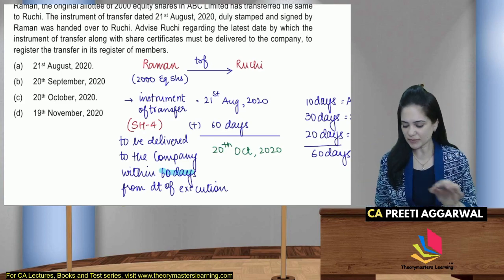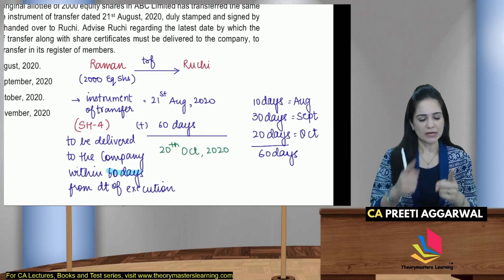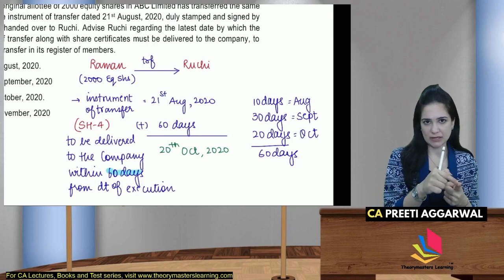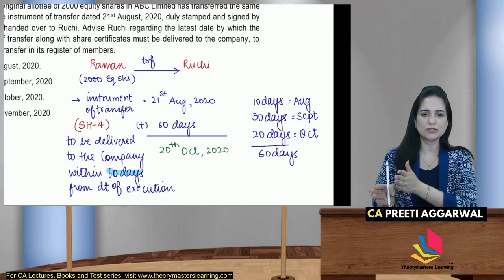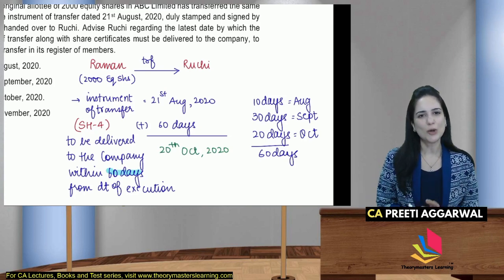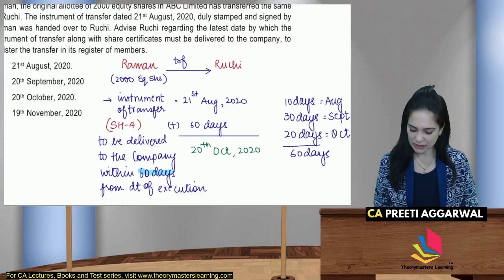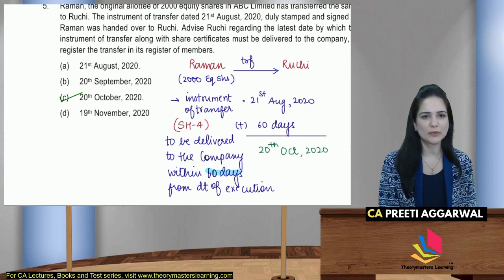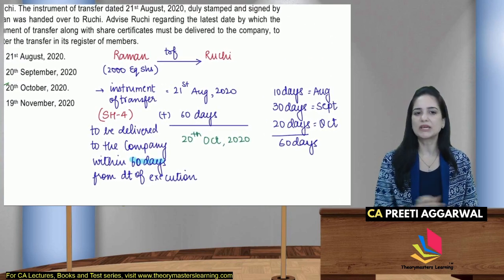So 60 days from the date of execution comes to 20th October. कैसे calculate किया है मैंने? 10 days of August, 10 balance days. तो जो from date है 21st of August, वो नहीं लेंगे हम. Balance 10 days, balance 30 days of September, balance 20 days of October. So ऐसे करके 60 days हो गए. So 20th October, answer is 20th October, option C. If you have selected 20th October, very good, your answer is correct. तो ये थी उसकी working.